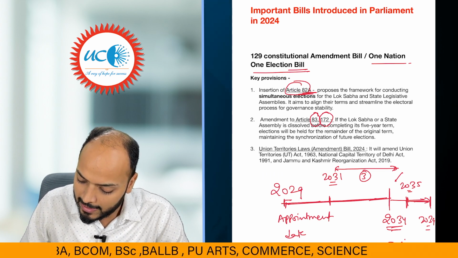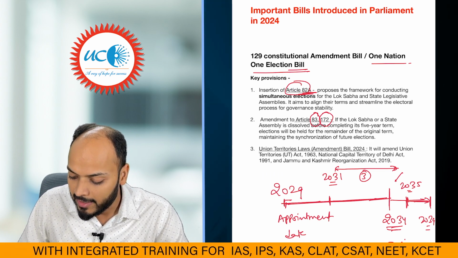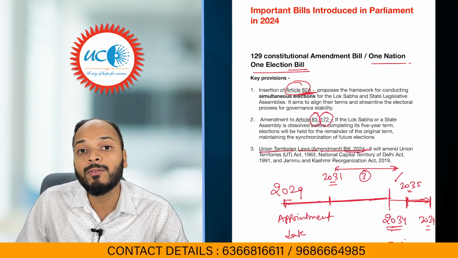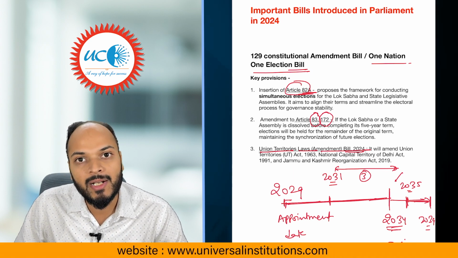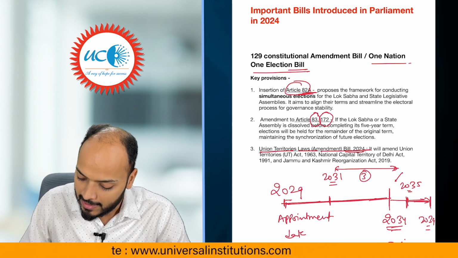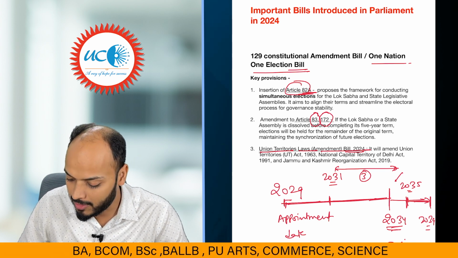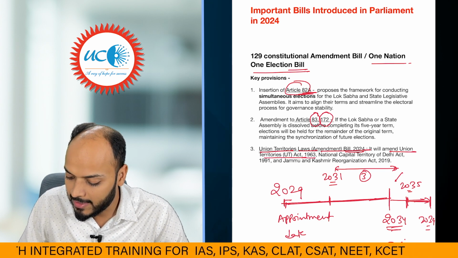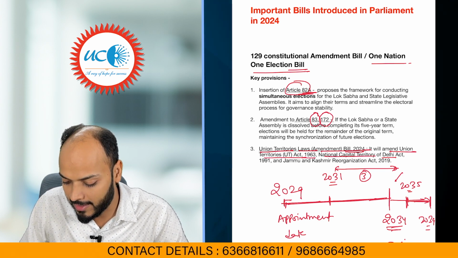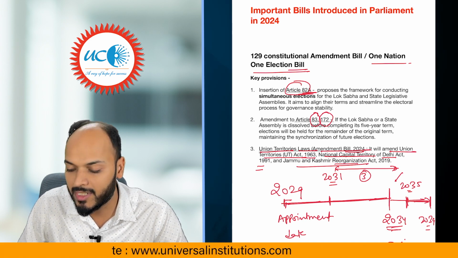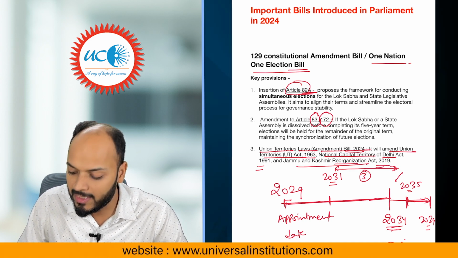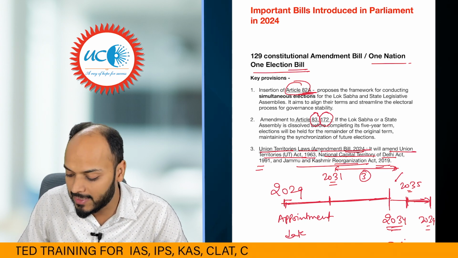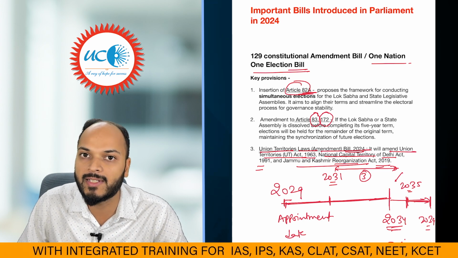Then the next amendment is the Union Territory Laws Amendment Bill 2024. In order to conduct elections simultaneously in UTs as well, this bill needed to be brought. It will be amending the Union Territories Act 1963, the NCT of Delhi Act 1991, and the Jammu and Kashmir Reorganisation Act 2019, because in Delhi and Jammu and Kashmir there is a state legislative assembly as well. So these UTs, along with Pondicherry, have legislative assemblies as well.